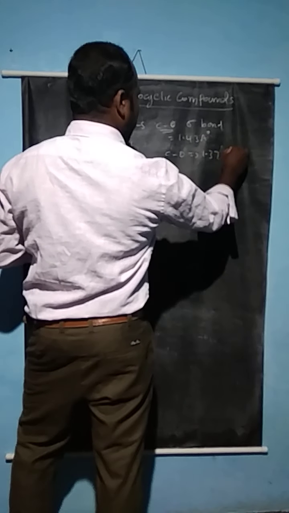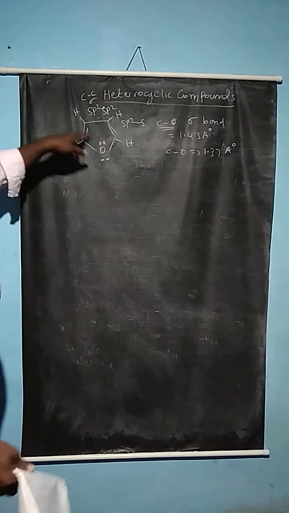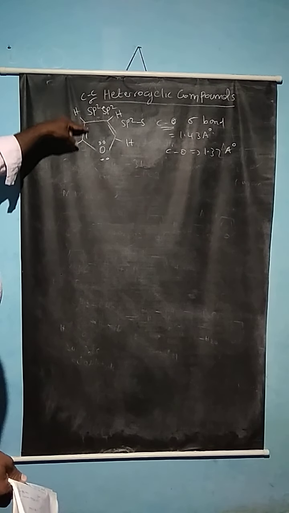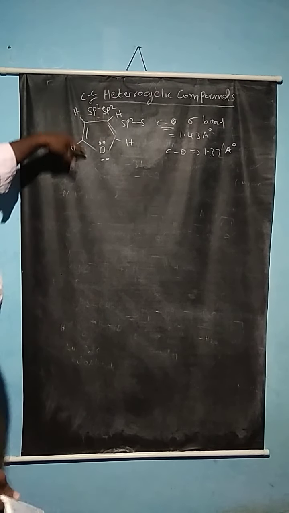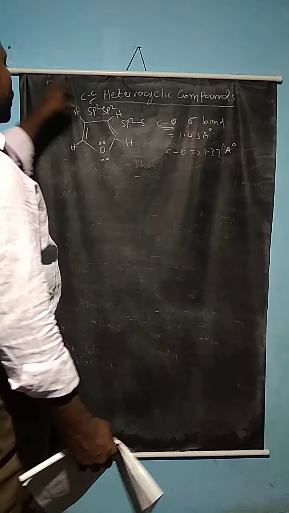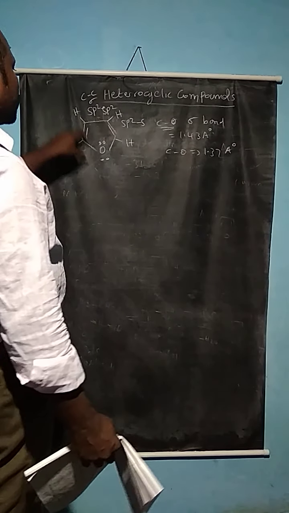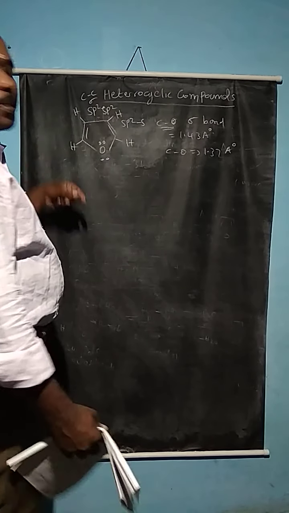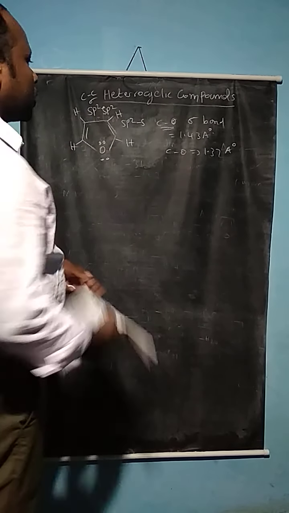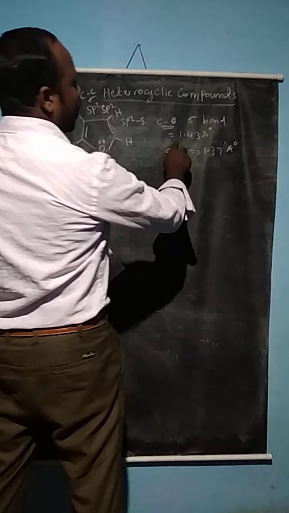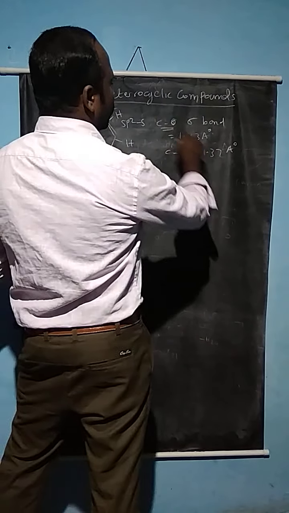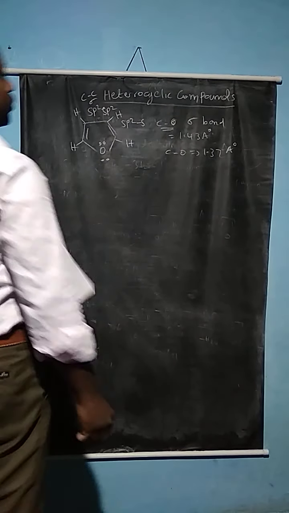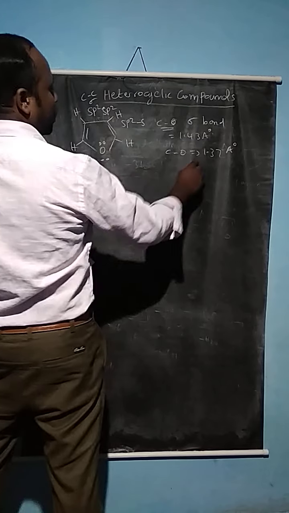So this shows that the carbon-oxygen bond is involved in resonance through lateral overlapping of the pi bond available on the carbon atom, using the unhybridized p orbitals which are also perpendicular to the carbon-hydrogen atoms. So it forms lateral overlapping between the carbon and oxygen atoms. Here the comparison of bond length: 1.43 Angstrom for the carbon and oxygen atom, but in the case of furan, 1.37 Angstrom.